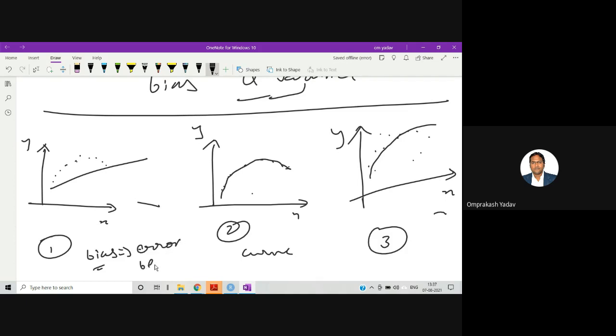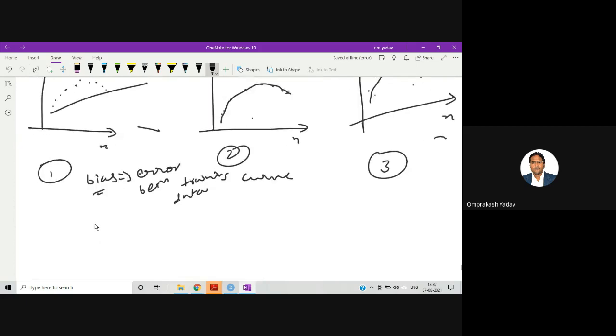the error of your training data, and variance is related to the error of your testing data. The error related to your testing data.